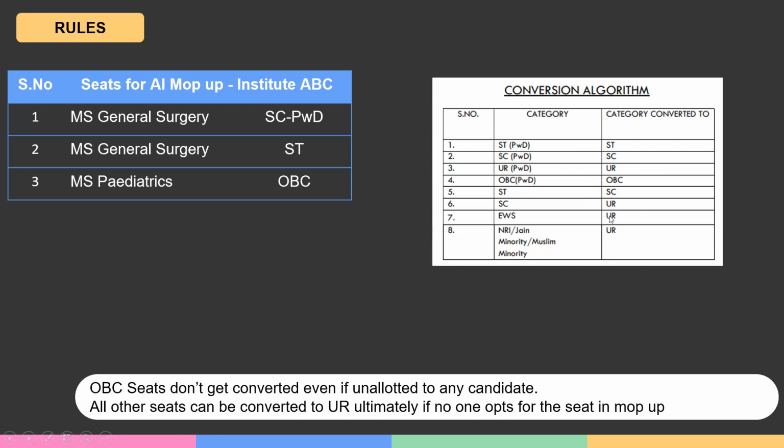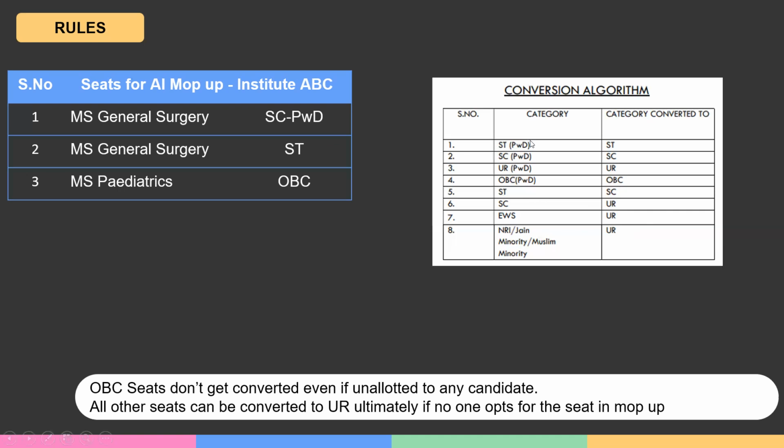Similarly, after this process, again another conversion can happen. If still an ST seat is left, that can be converted to SC. If an SC seat is left, that can be converted to UR. And similarly, finally, all seats end up at UR. And if no candidate in UR also picks up the seat, it lapses. So that is how it works. The cycles end and the seat lapses.